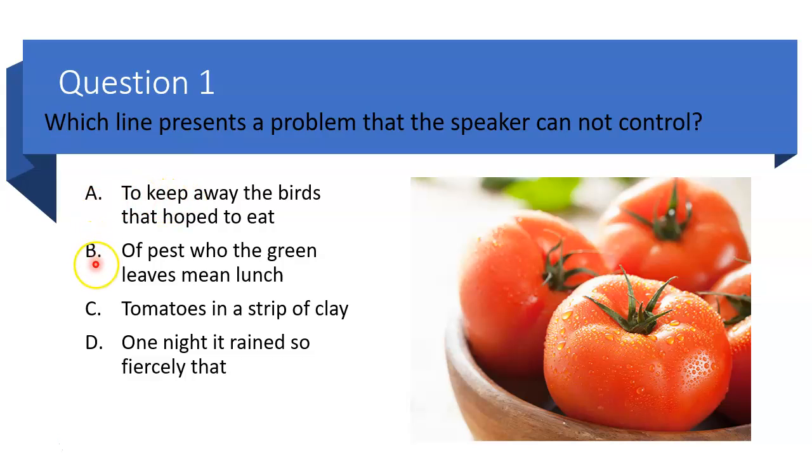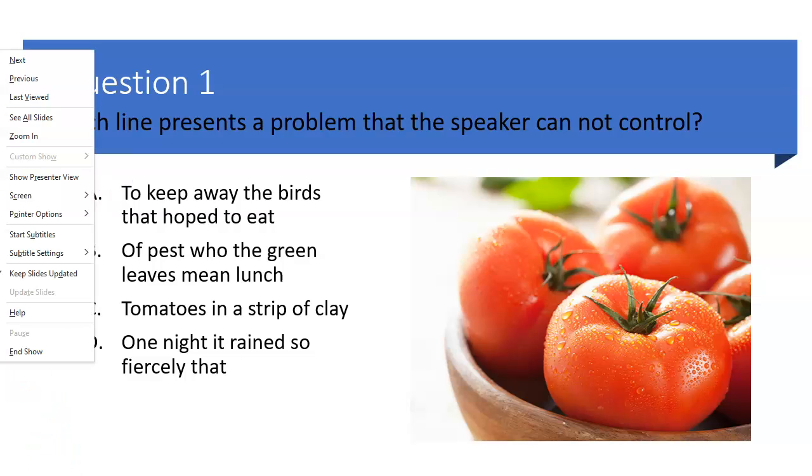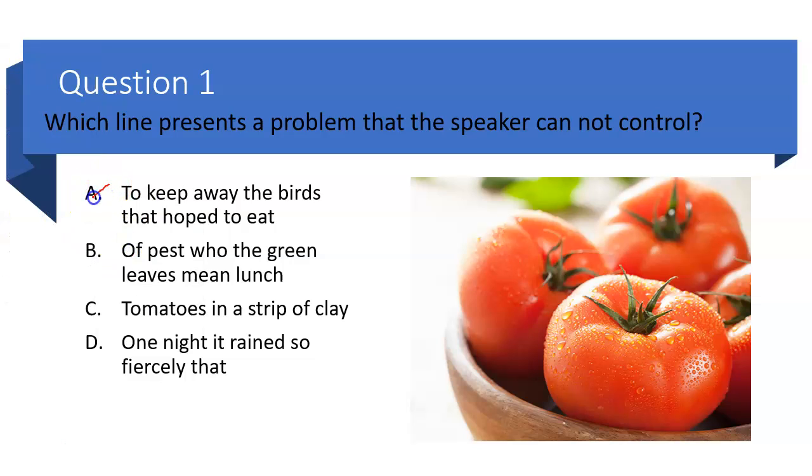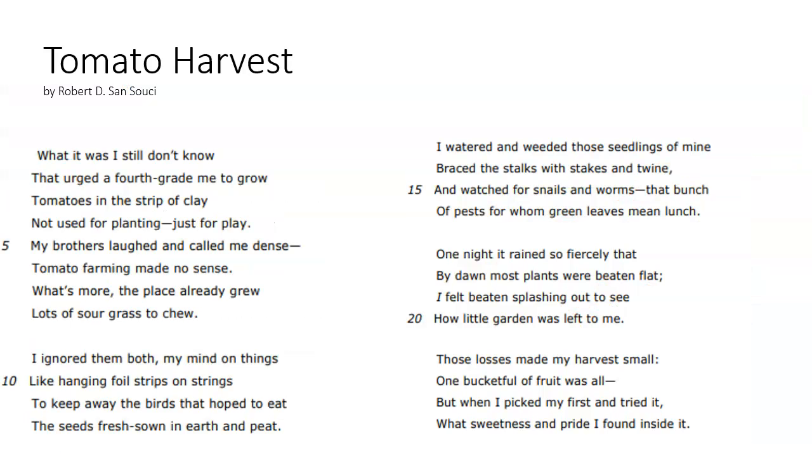All right, let's go to the next one. So we're going to cross that answer out. Now we're going to look for the line that says, of pests for whom green leaves mean lunch. Let's go back to our poem and scan here. Of pests for whom green leaves mean lunch.